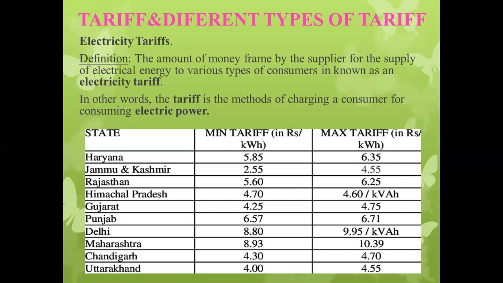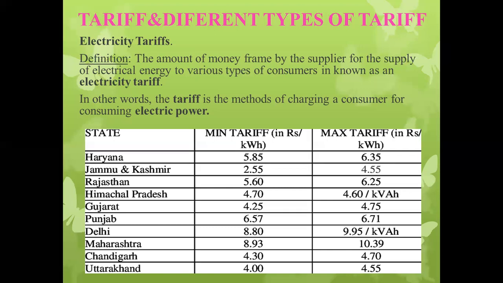See over here the various states and the minimum tariff and maximum tariff for that particular state. If we observe this table, we will see how much money is taken for the per unit consumption of electrical energy.